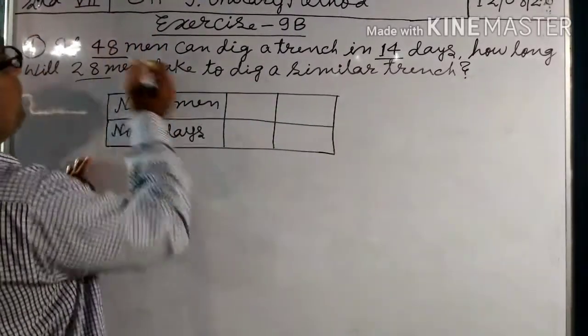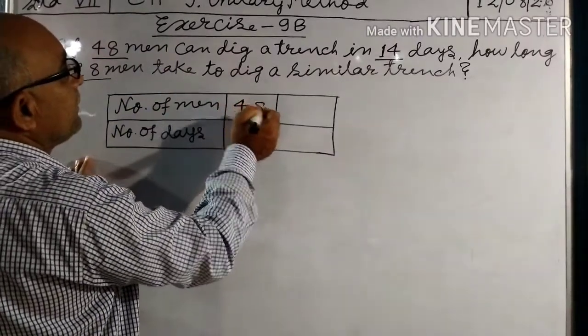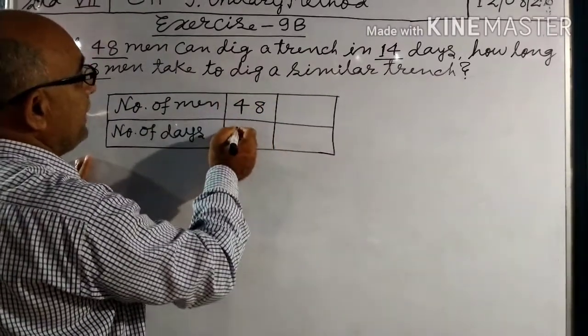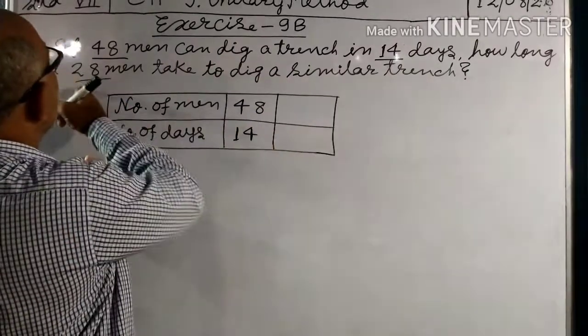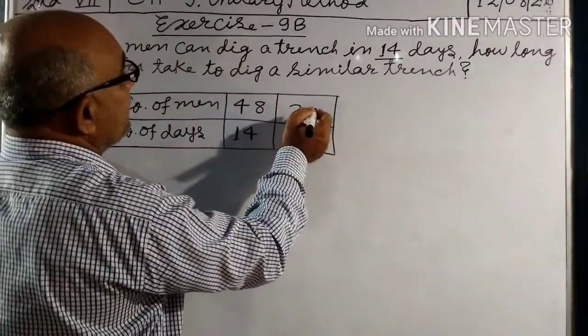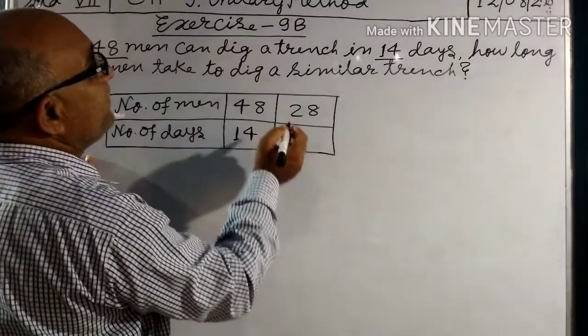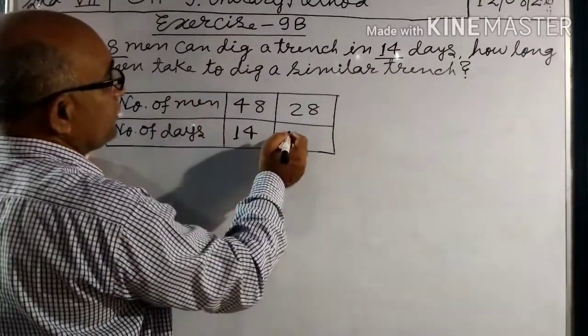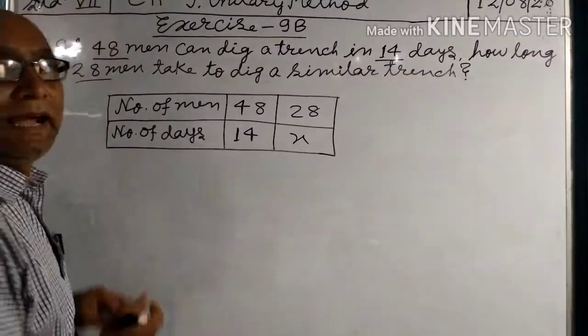So number of men 48, taken time 14 days. Number of men 28, taken time, let the required time be x.